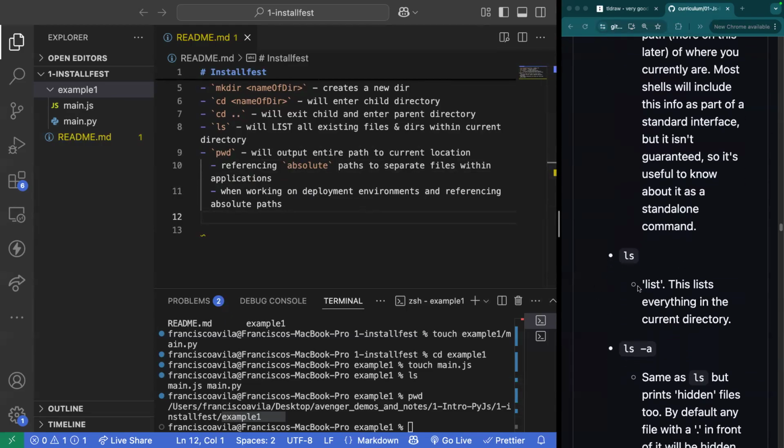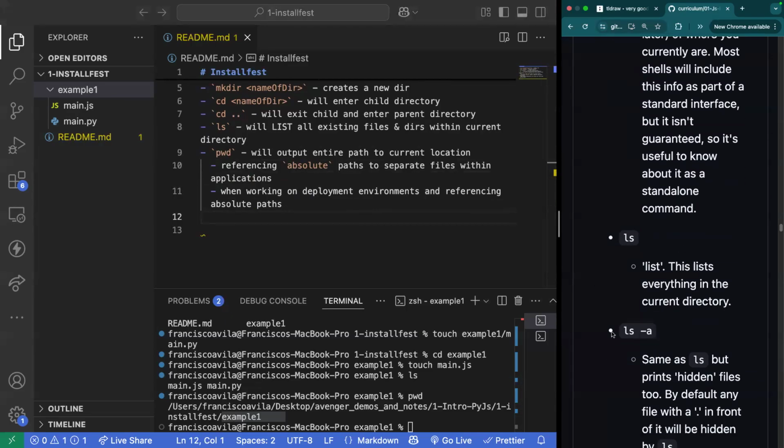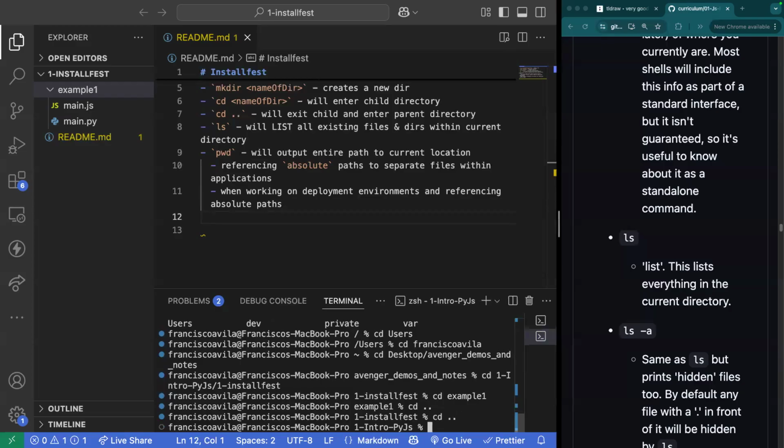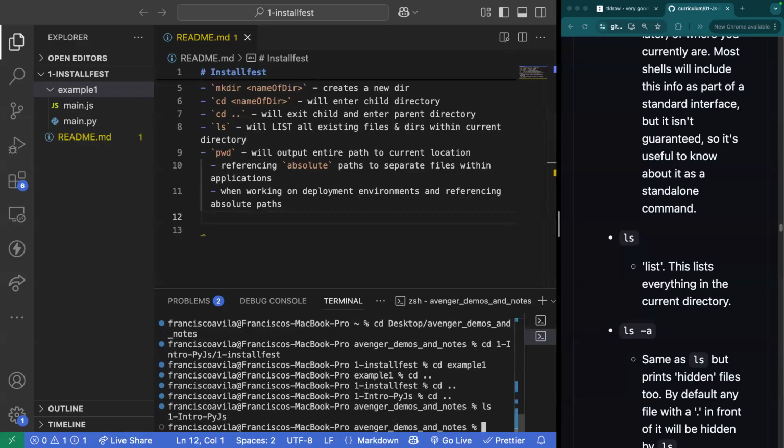We have ls, which we already covered, and then there's this ls-a. ls-a is actually going to give us some hidden folders. So if we go back here to Avenger, demos, and nodes, if I currently run ls, all I see is -intro-py-js.